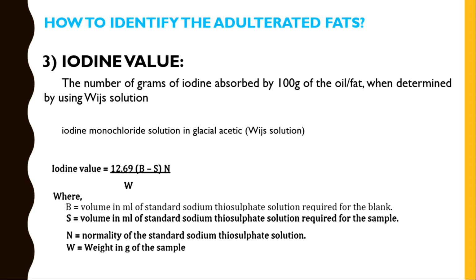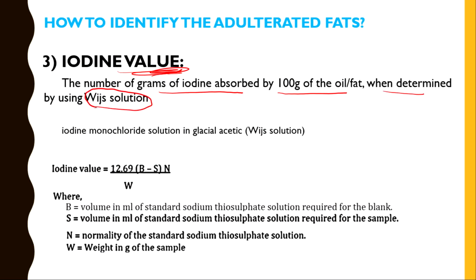Iodine value is a measure of the amount of unsaturated fats. Unsaturated fats means the number of double bonds in the fatty acids. This value will give the number of double bonds in the given oil. Coming to the definition, it is the number of grams of iodine absorbed by 100 grams of oil or fat when determined using Wijs solution.